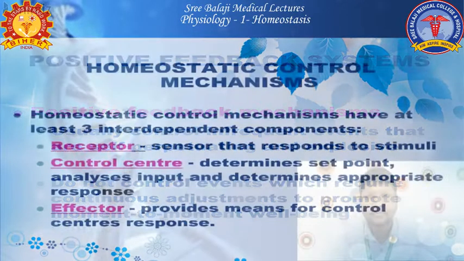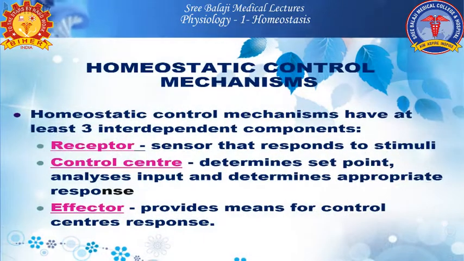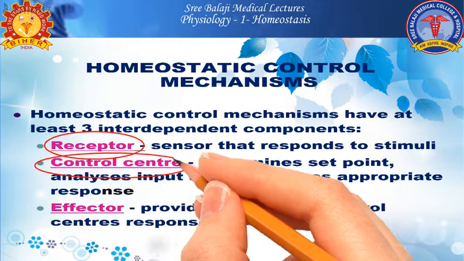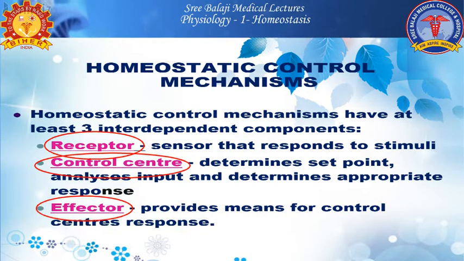The homeostatic control mechanisms have 3 independent components. What are these components? The first is the receptor, the second is the control center, and the third is the effector. The receptor acts as a sensor that responds to stimuli. The control center determines the set point, analyzes the input and determines the appropriate response. And the last is the effector, which provides the means for the control center's response.